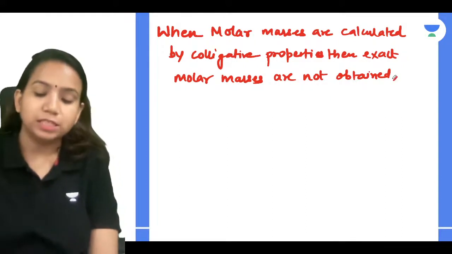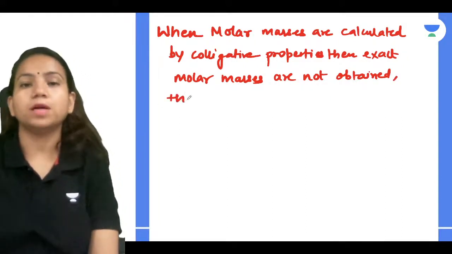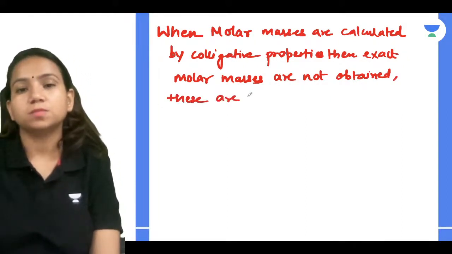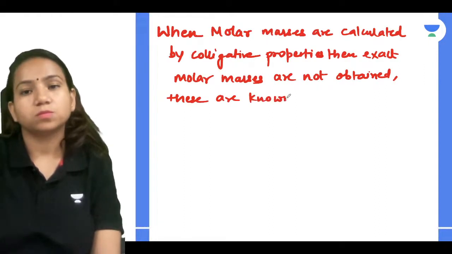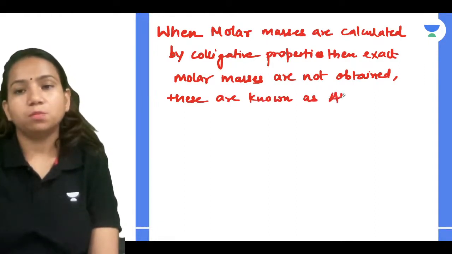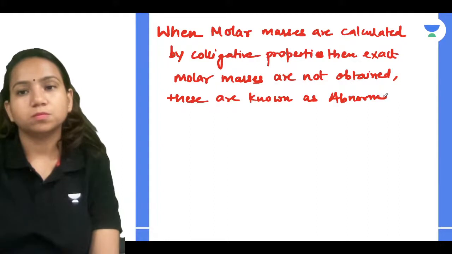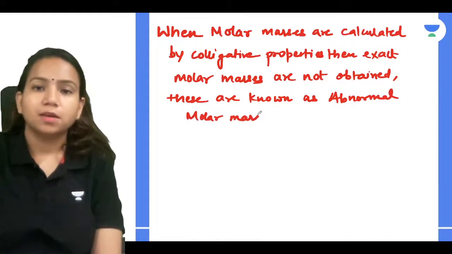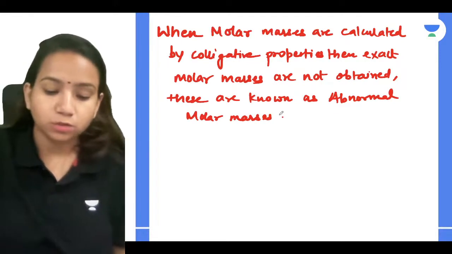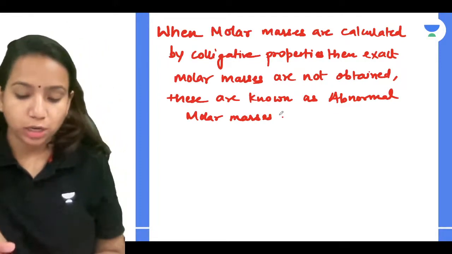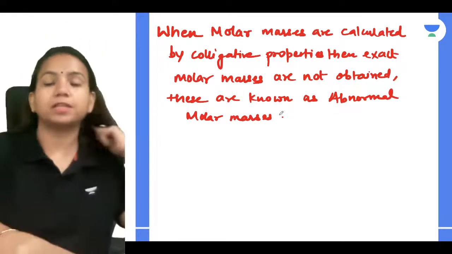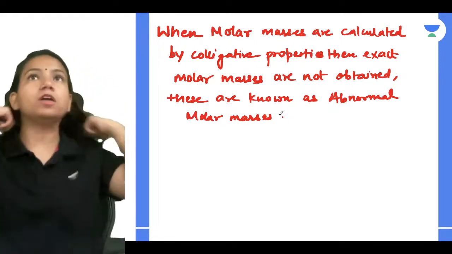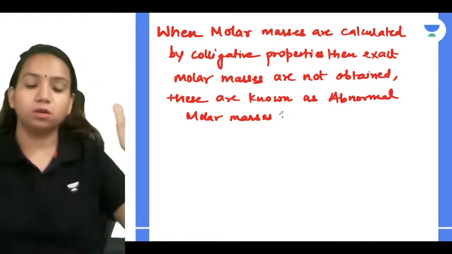Yes, and these are known as abnormal molar masses. So if you are not getting exact values, what should you do? Either you have one choice, that you should not use it, or you introduce some correction factor. Right, now why were we not getting the correct molar mass?